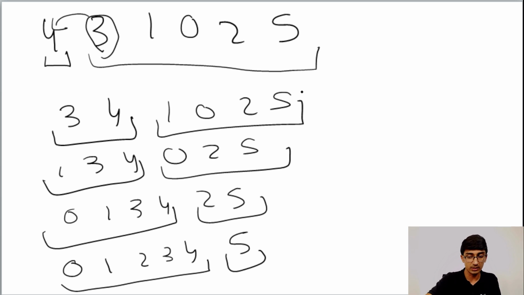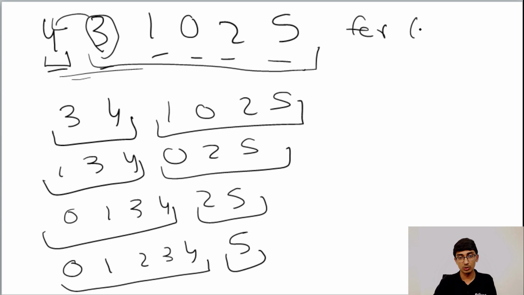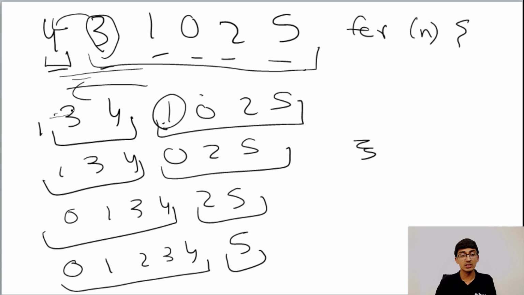You can go and read the entire revision to get a better understanding of how insertion sort works. But what you can see clearly from this is that we have to go through each element anyway. So that's a for loop in itself that's going to go n times. Then for each element that we're inserting, we might have to traverse the entire sorted part. Whenever we get a 1, we probably have to go through the entire thing and insert it at the start, and at every point we could have to insert at the starting again and again.